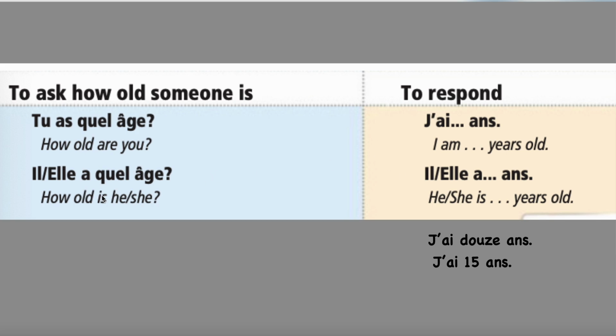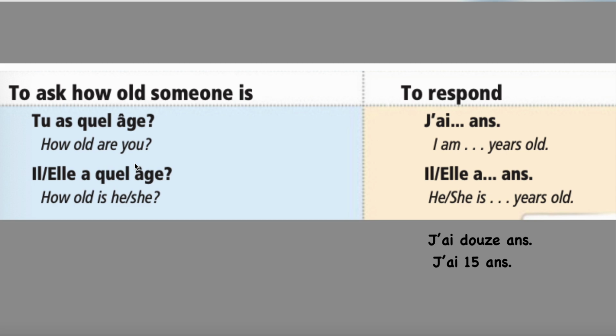All right, so now let's look at how you ask about someone else. If you want to ask in the third person, use "il" or "elle." Il is for he, elle is for she. How old is he or she? "Il a quel âge?" How old is he? "Elle a quel âge?" How old is she? Répétez. "Il a quel âge? Elle a quel âge?" Literally, they're saying he has which age, she has which age.